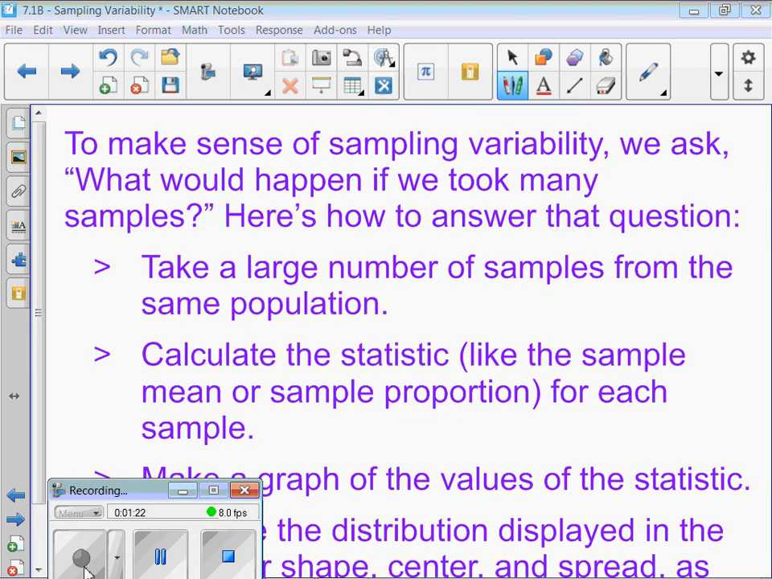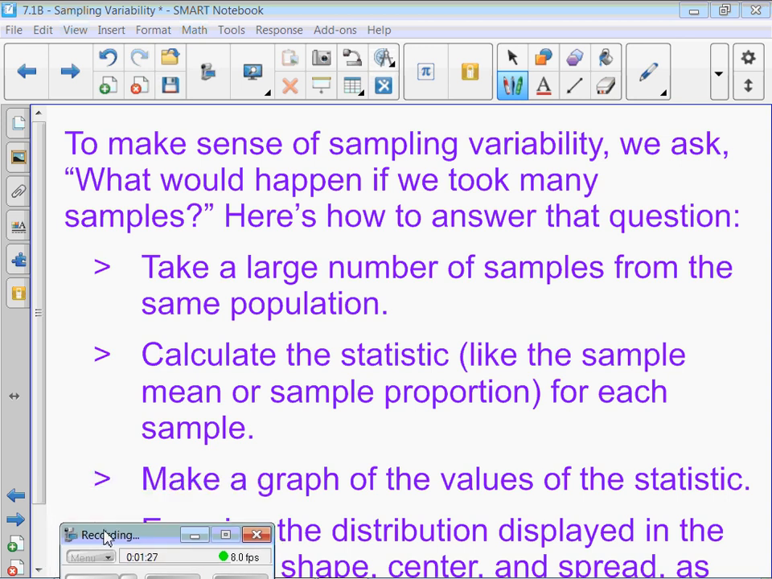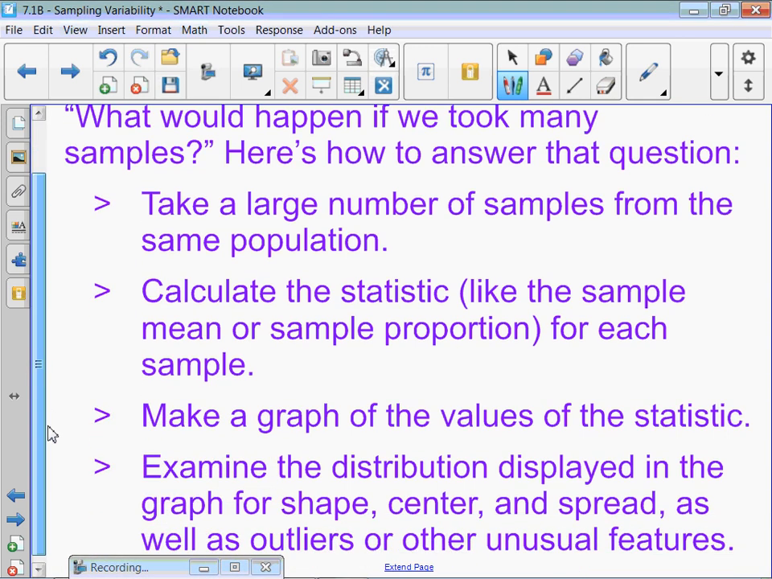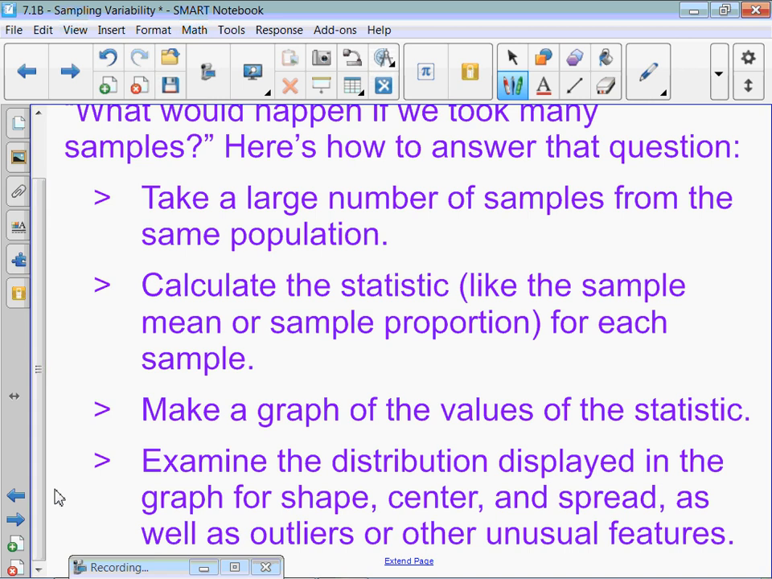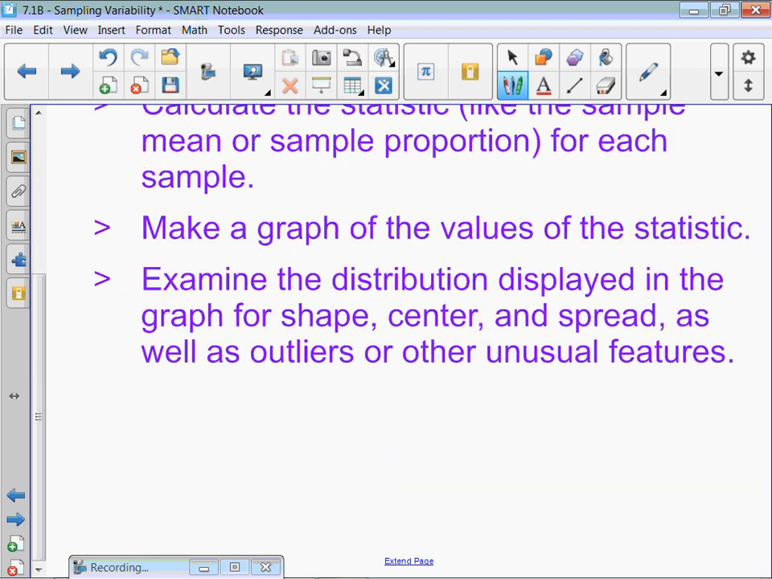All right, so to make sense of sampling variability, we ask, what would happen if we took many, many samples? Here's how to answer that question. Take a large number of samples from the same population. So we're going to take a group of, say, 10 houses, another group of 10 houses, another group of 10 houses, or maybe it's 50, and another group of 50. Calculate the statistic, like the sample mean or sample proportion, for each sample. Then make a graph of the values of the statistic. So we're going to take a ton of samples and make a graph.